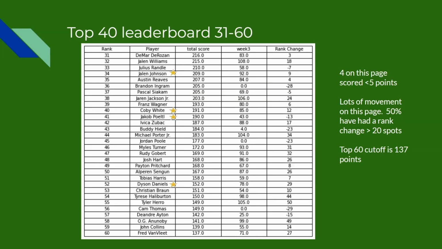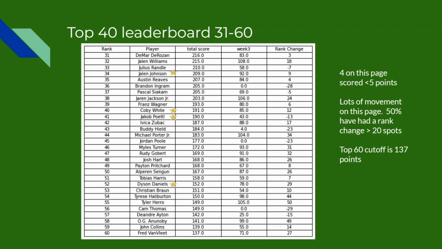The next one is the 31 to 60. A few interesting things here: only 4 players on this page scored less than 5 points. So most of these guys have been pretty consistent, but 4 of them were outside the top 120, either from being injured or just having a bad week. This page in particular, I think there is a lot of movement happening. 50% have had a rank change, plus or minus, of 20 spots.